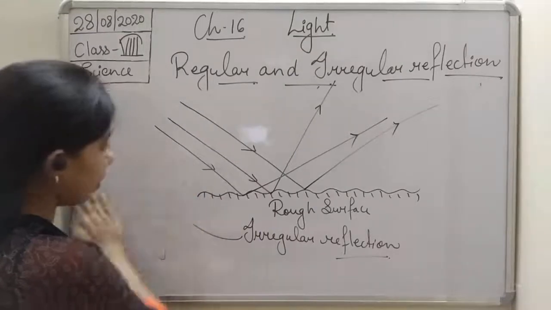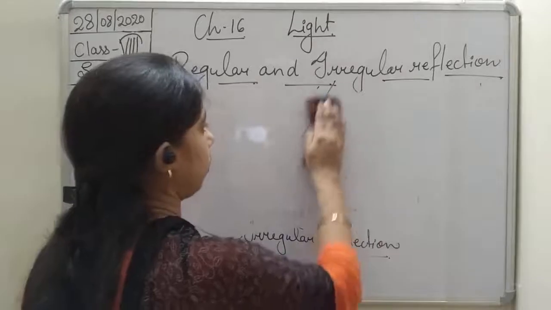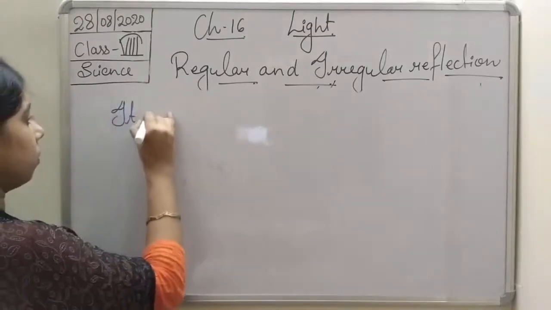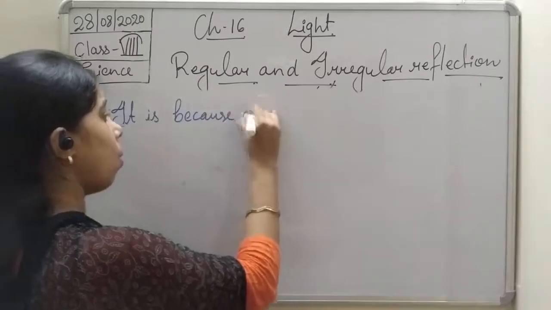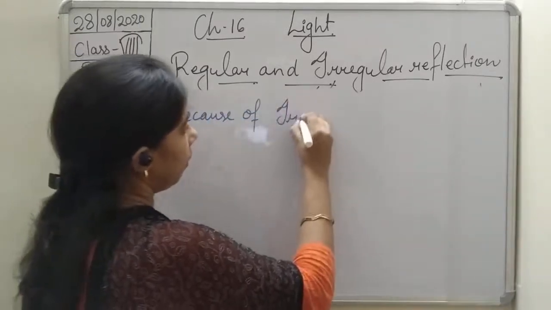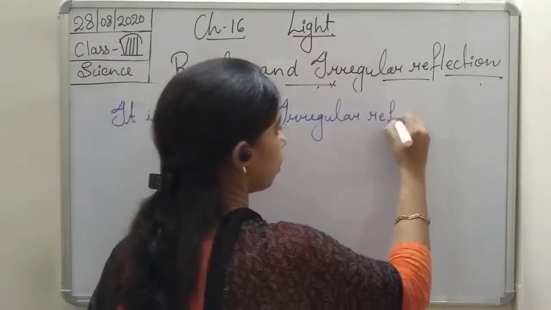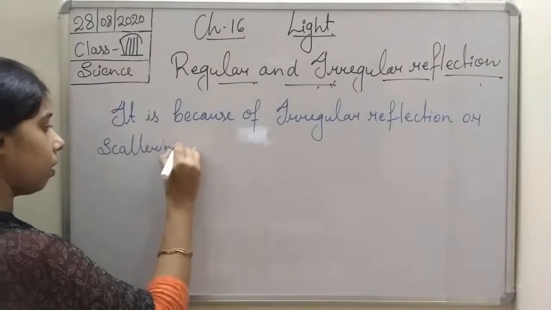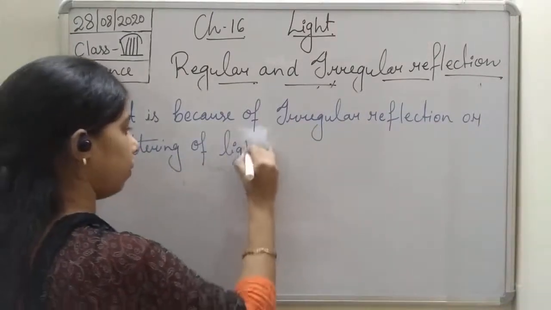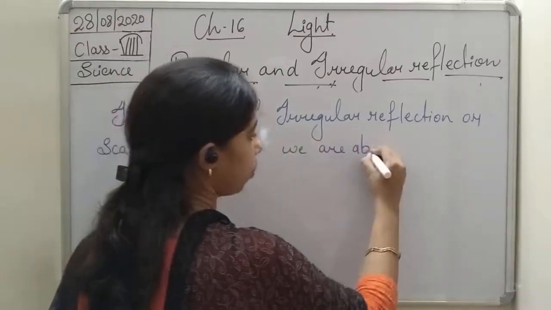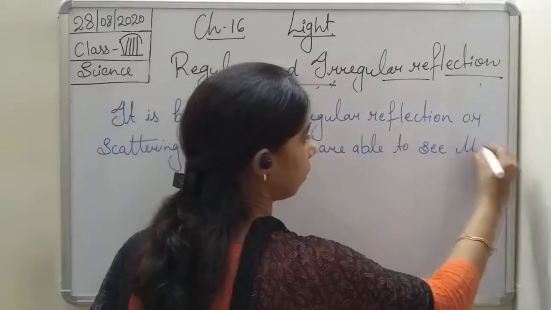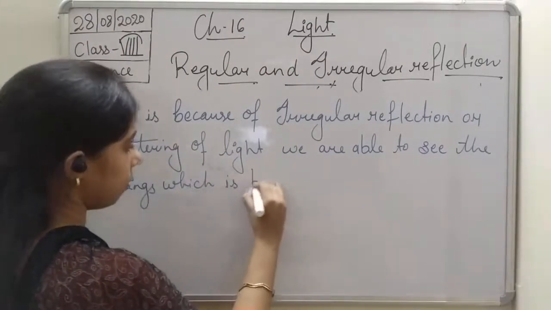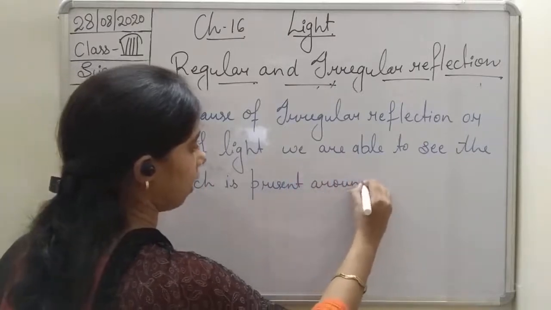So we can write it: it is because of irregular reflection or scattering of light that we are able to see the things present around us.